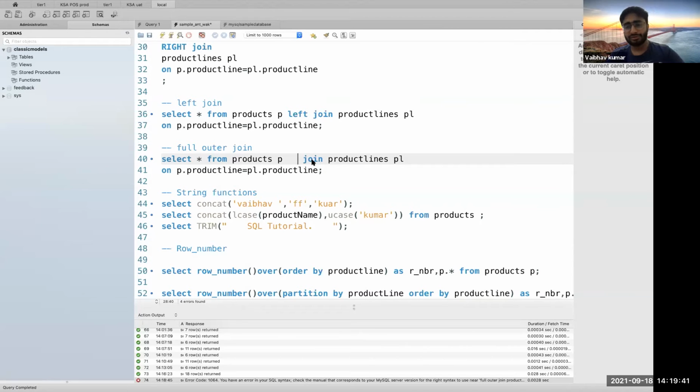By default, if you use join, it is an inner join. There must be some other syntax for this thing. I need to check the syntax for this.